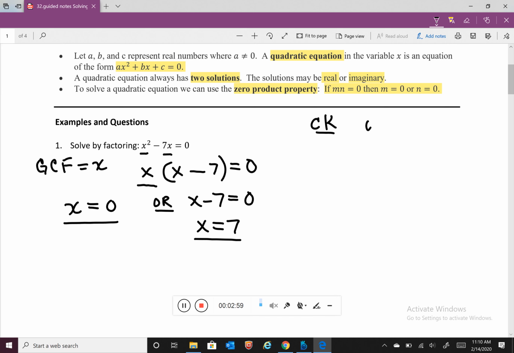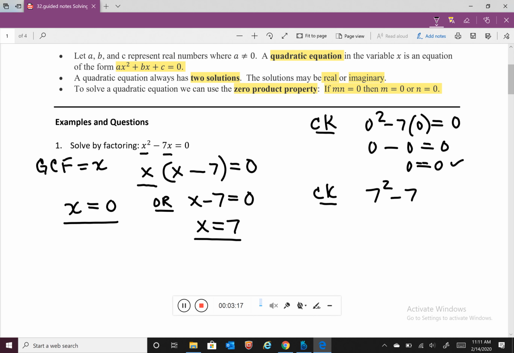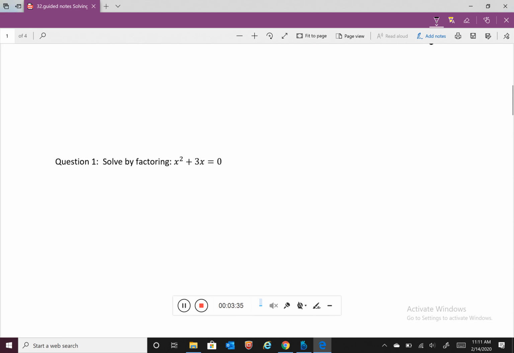So with x equals 0, 0 squared minus 7 times 0 gives us 0 minus 0, which is 0. So this shows that 0 is indeed a solution. And for our second check, 7 squared minus 7 times 7 gives us 49 minus 49, which is again 0. So both of these are indeed solutions. Your first question is to solve by factoring x squared plus 3x equals 0.